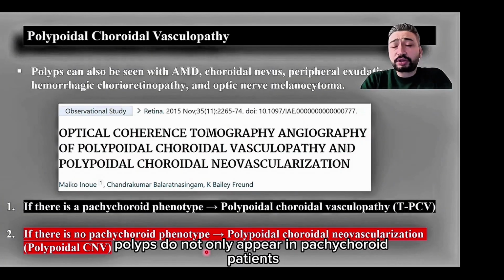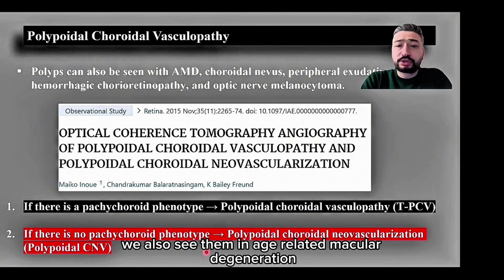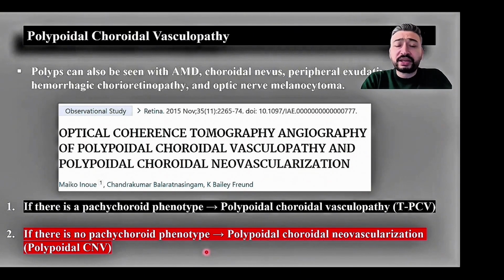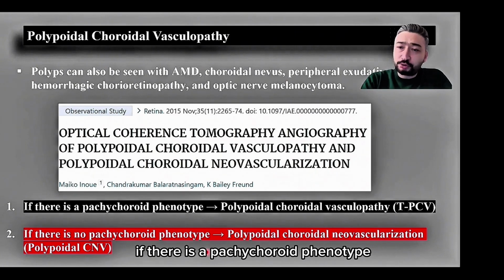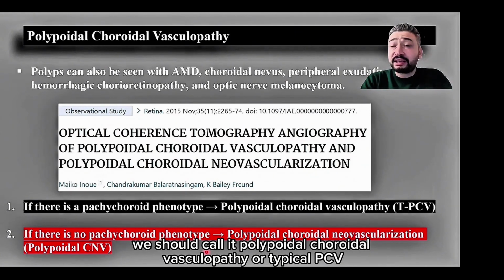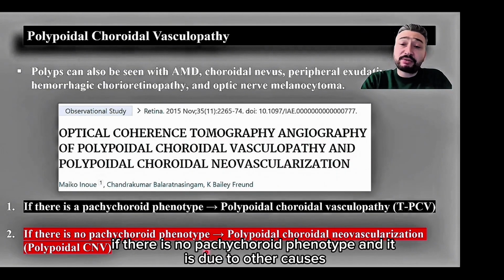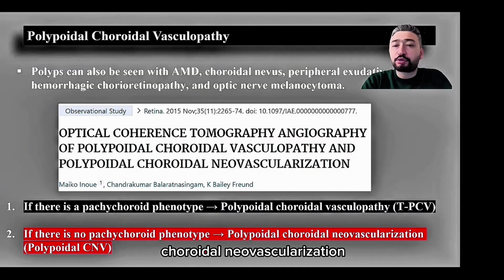Polyps do not only appear in pachychoroid patients. We also see them in age-related macular degeneration, choroidal nevi, and optic nerve melanocytomas. Therefore, Freund suggested that to differentiate these conditions, if there is a pachychoroid phenotype, we should call it polypoidal choroidal vasculopathy, or typical PCV, typical polypoidal choroidal vasculopathy. If there is no pachychoroid phenotype, and it is due to other causes, he then suggested naming it polypoidal choroidal neovascularization.